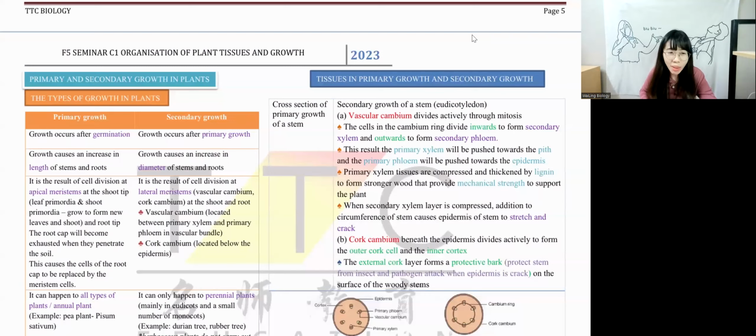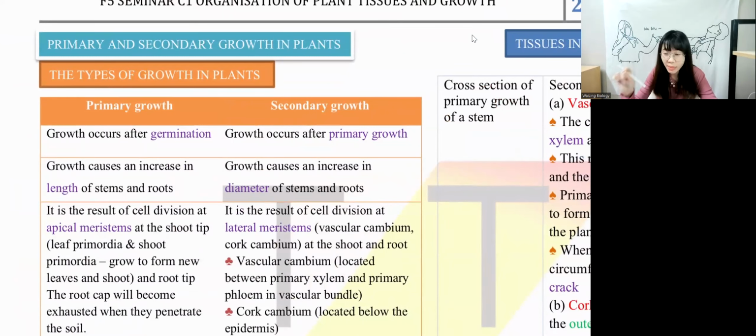What is secondary growth? Primary growth, it happens after germination. Okay, we have two growth, primary and secondary, but germination needs to take place first. Germination is the first one. Primary growth is the second one. Secondary growth is the third one. So we have germination, primary growth, and secondary growth. Primary growth, they want to increase in length, in the sense of increasing the length of a shoot and length of the root. Secondary growth increases in diameter of the plants. So usually increase in diameter, they become more stable because the larger the base of support, the more stable they are, right?